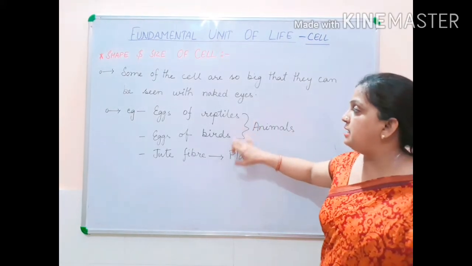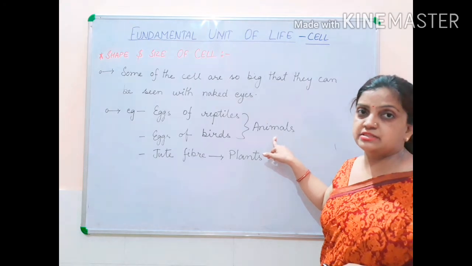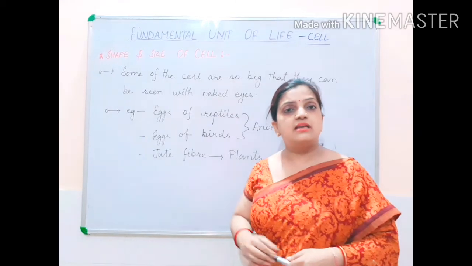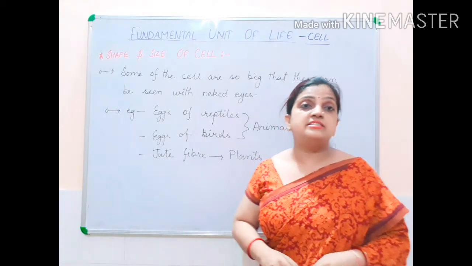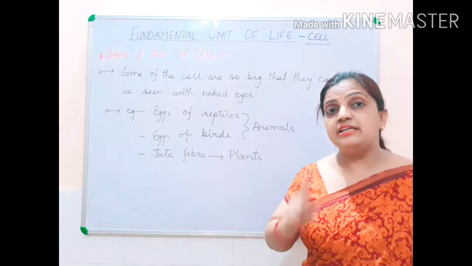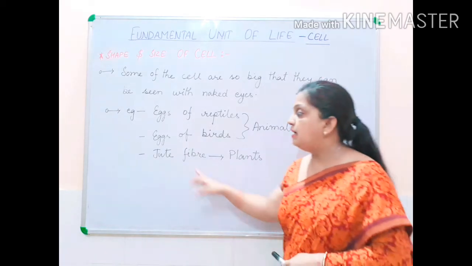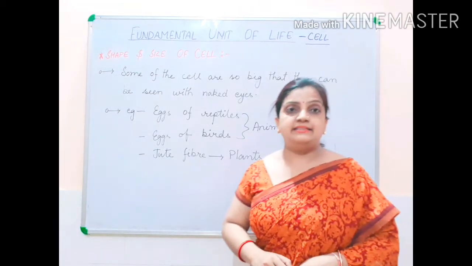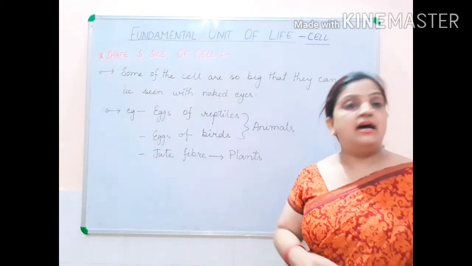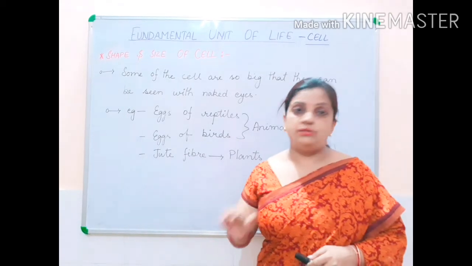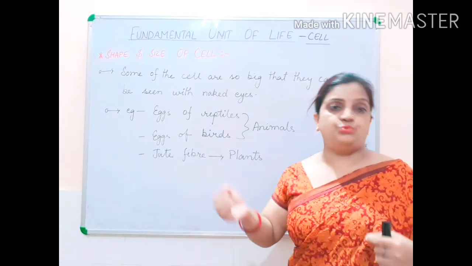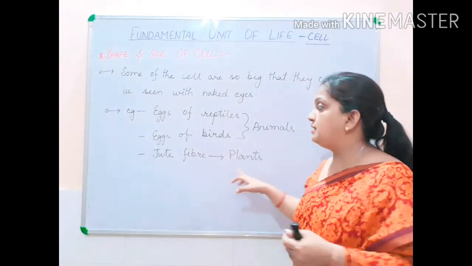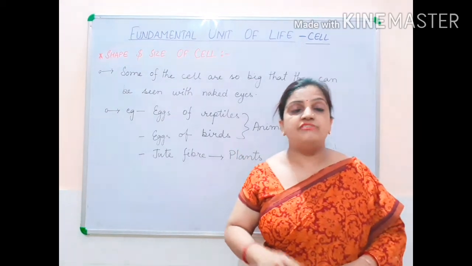So children, reptiles and birds were the examples from animals. But when we consider plants, which cells can we see with our naked eyes even? In plants also there are examples, like jute fiber. You might have heard about the jute plant, and your ropes and strings are made from jute. The fibers of jute are taken out, and the single fiber is the longest fiber in plants which we can see with our naked eyes.